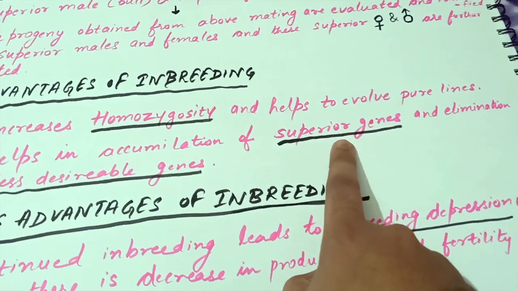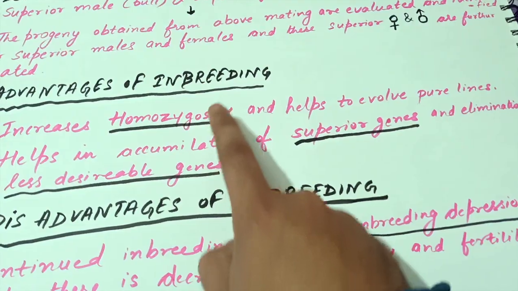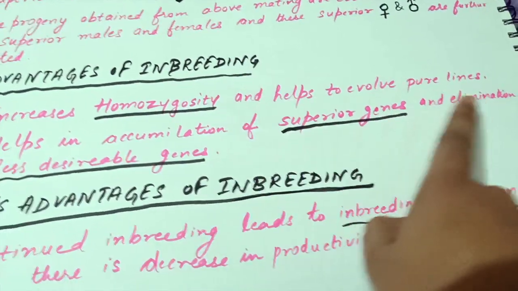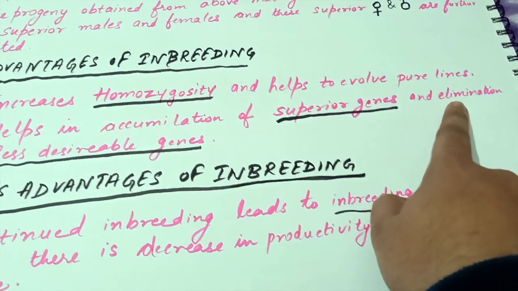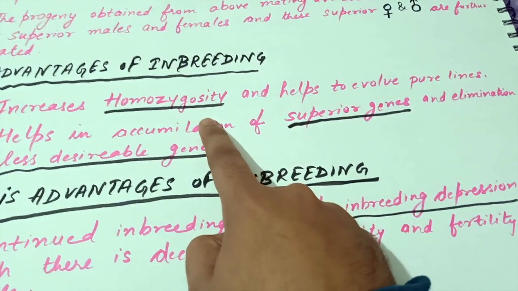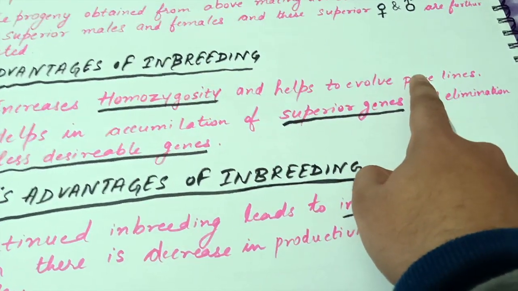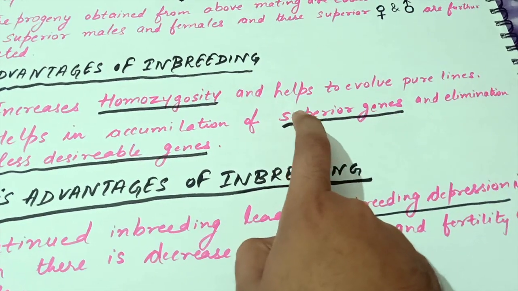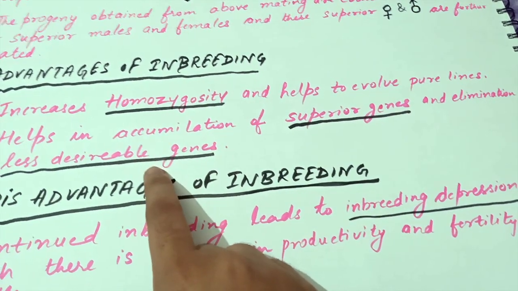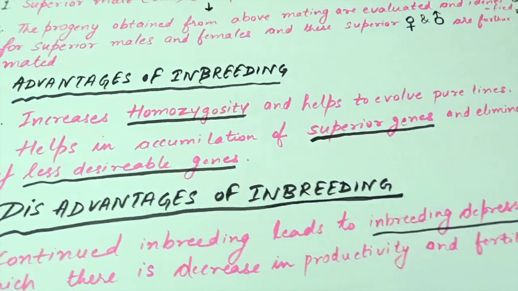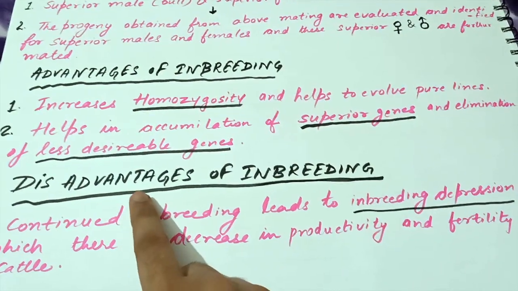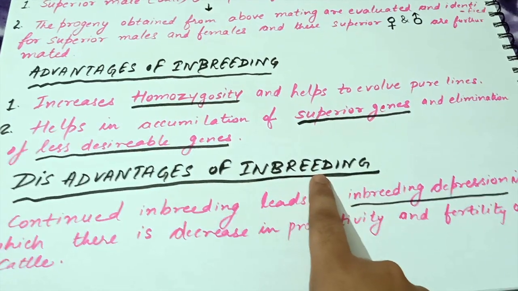So superior genes would accumulate in inbreeding, and the less desirable genes would be eliminated. So increasing homozygosity, evolving pure lines, accumulation of superior genes and elimination of less desirable genes are the advantages of inbreeding.